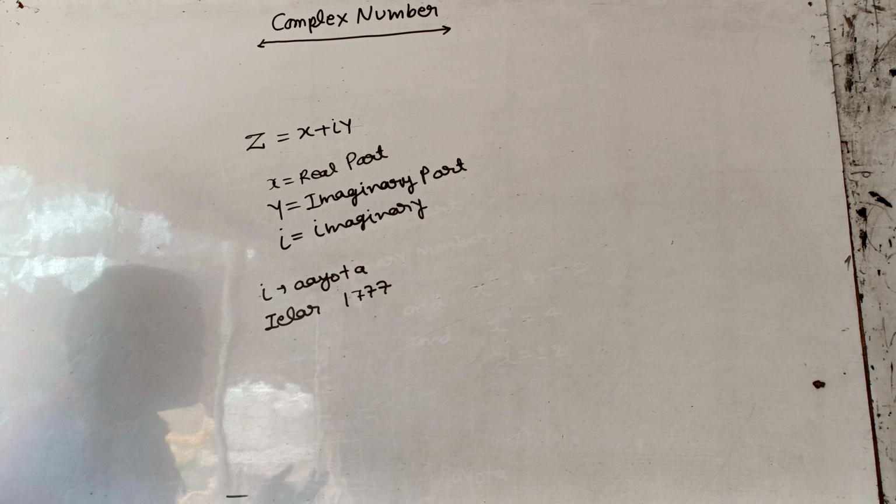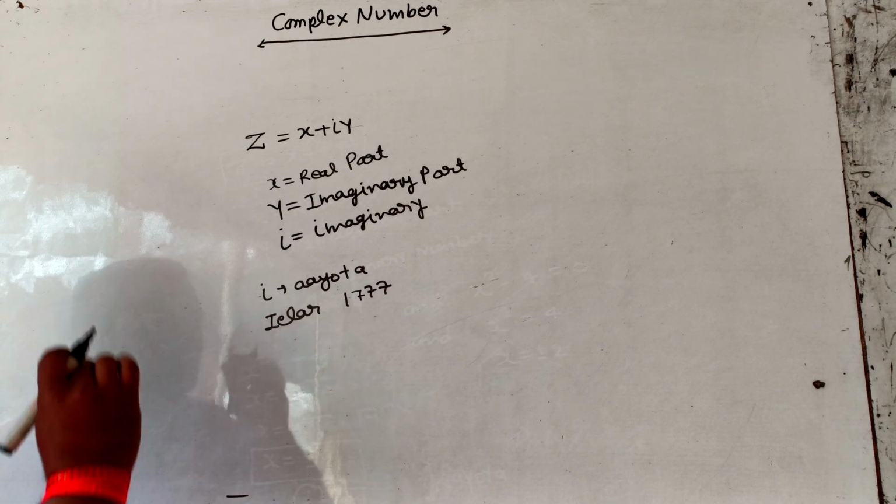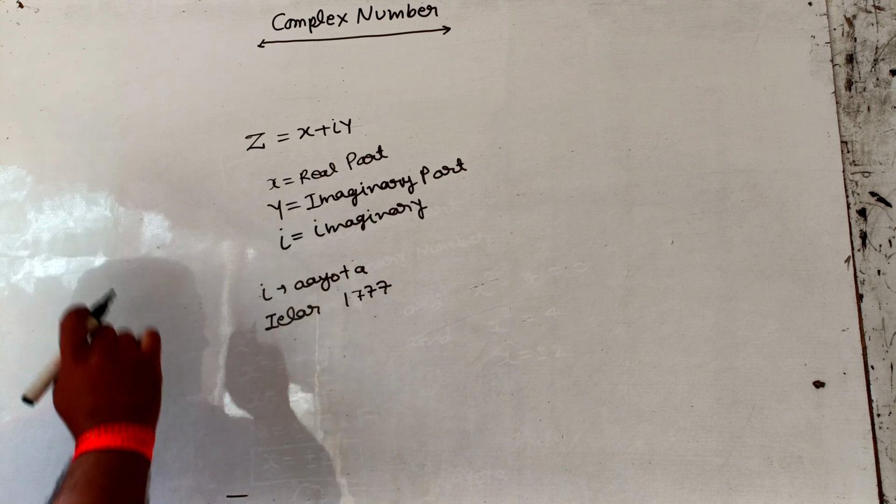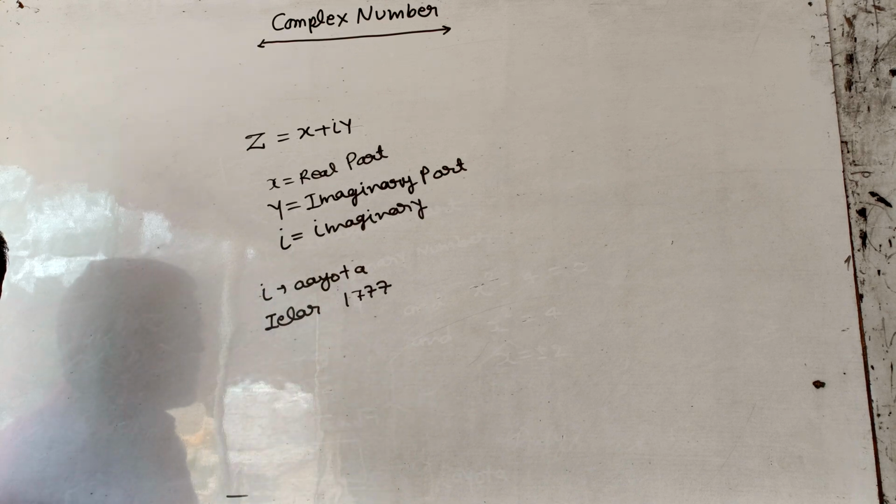As I told you, i is imaginary number. Now another question arises. What is imaginary number? To know about imaginary number, we take two equations.